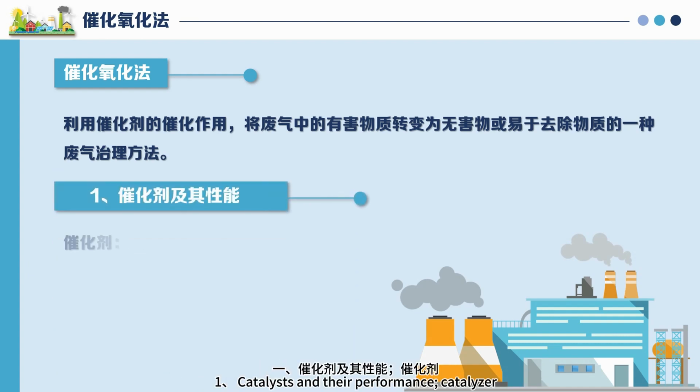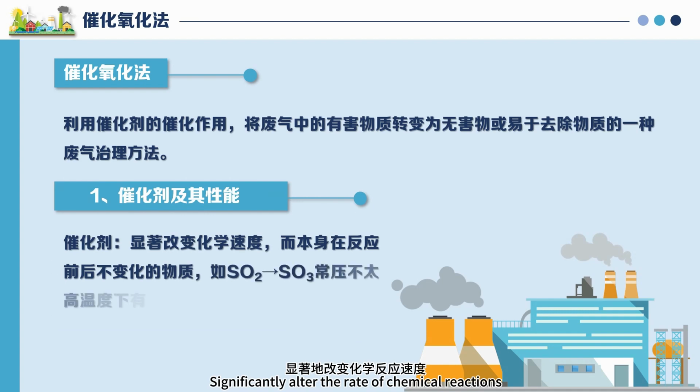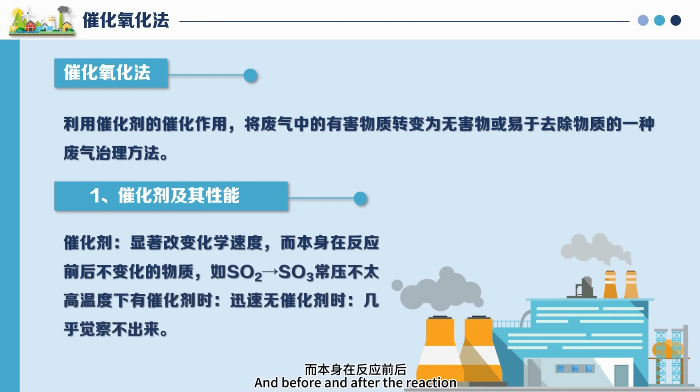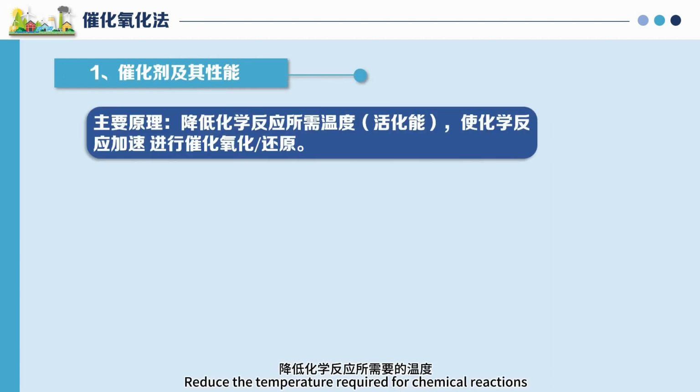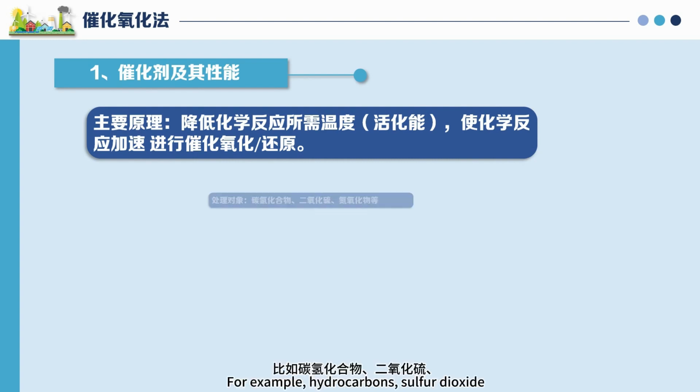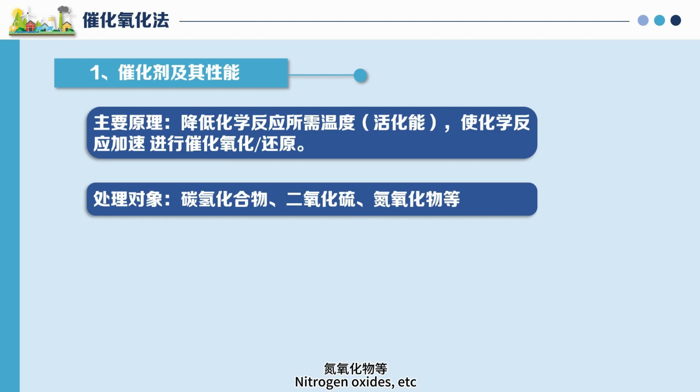1. Catalysts and their performance. A catalyst significantly alters the rate of chemical reactions, and is a substance unchanged before and after the reaction. For example, sulfur dioxide generates sulfur trioxide. Under normal pressure and low temperature conditions, when there is a catalyst, it reacts quickly, and almost imperceptibly without a catalyst. Its main principle: reduce the temperature required for chemical reactions, accelerate chemical reactions, and conduct catalytic oxidation reduction. Processing objects include, for example, hydrocarbons, sulfur dioxide, nitrogen oxides, etc.